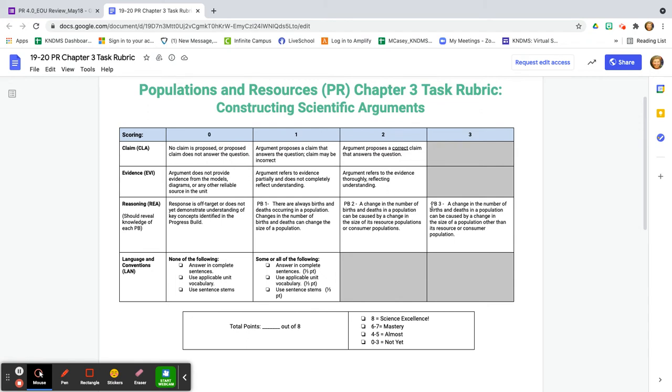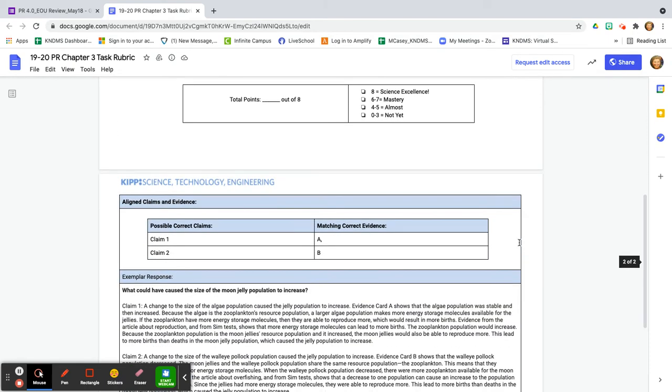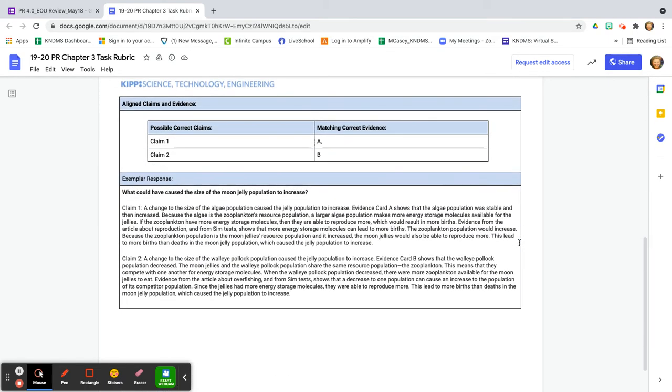So this PB3 stands for Progress Build 3. That's a level of understanding of this material. If you're at the highest level of understanding of this material, it means that a change in the number of births and deaths in a population can be caused by a change in the size of a population other than its resource or consumer population. Now, what I just read to you, your paragraph has to indicate to me. That means you have to show me through your writing that you understand that concept. And that would be the highest level of understanding. So that's kind of a daunting rubric there, but you can pause the video and delve through that at your own time.